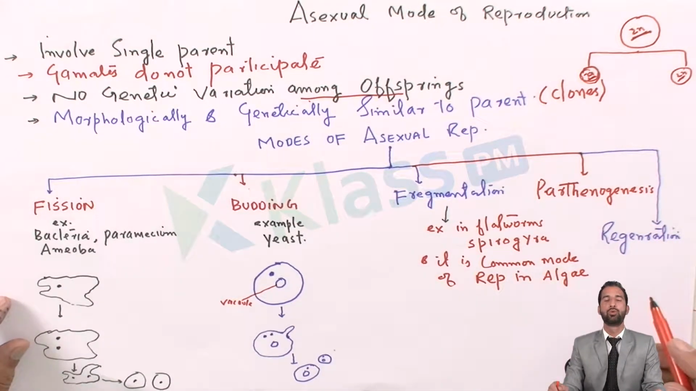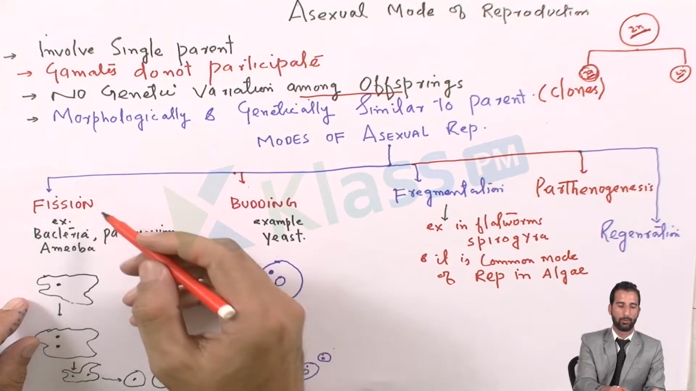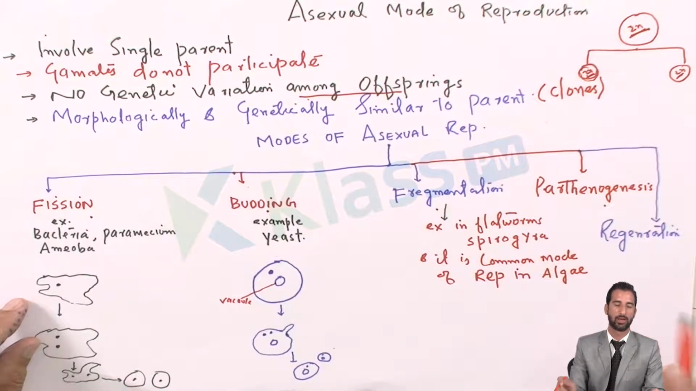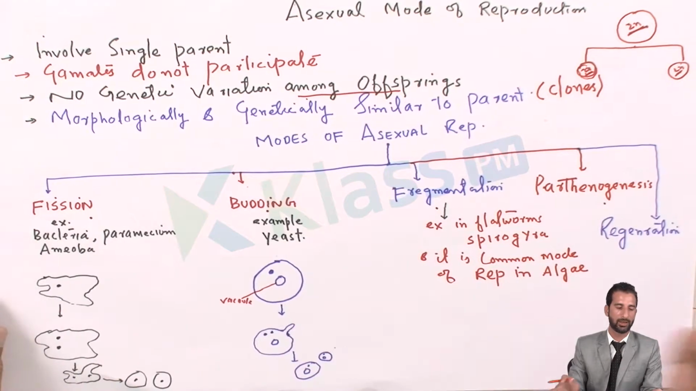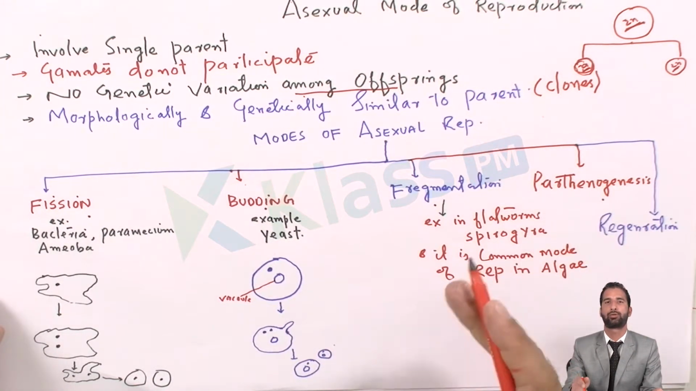So there are different modes of asexual reproduction. Asexual reproduction shows different modes such as fission, budding, fragmentation, and parthenogenesis. We will discuss them one by one. See, what is fission? Fission is simply the division of the parent cell into two daughter cells.